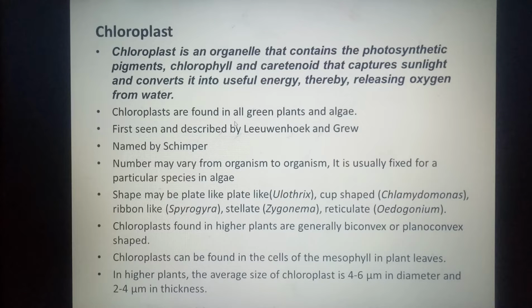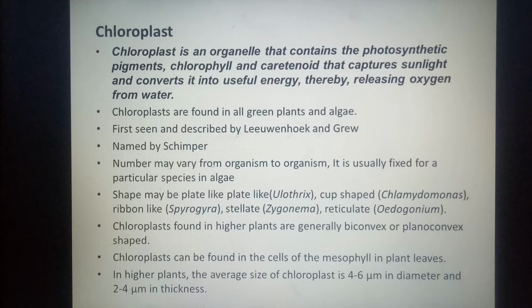Chloroplasts are found in all green plants and algae. They were first described by Leeuwenhoek and Grew, and the name was given by Schimper. The number of chloroplasts in the cells of an organism may vary from one organism to another, but usually in algae it is fixed.